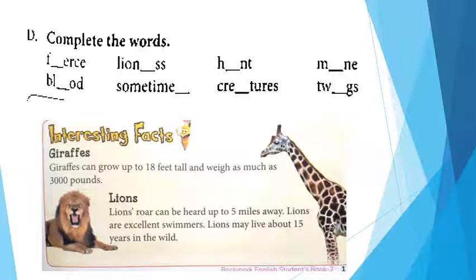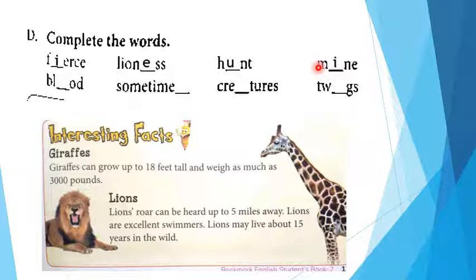Let's complete the words by using the letters. This is fierce, F-I-E-R-C-E. Next word is lioness, E-double-S. Put E here. Note this question in your book with your lead pencil. Hunt, H-U-N-T, hunt. Mane, M-A-N-E, mane. So mine, sorry, this is a mane word and mine word also.